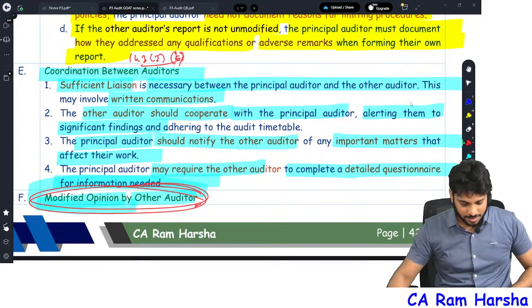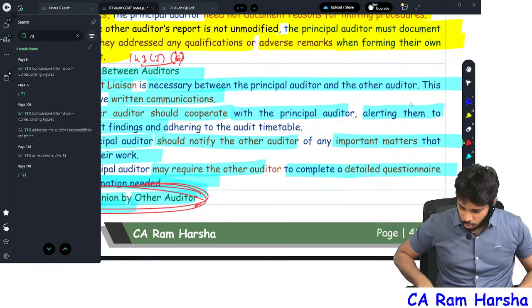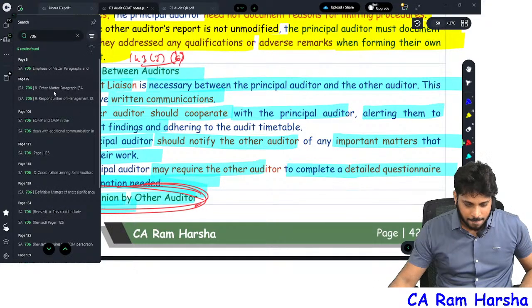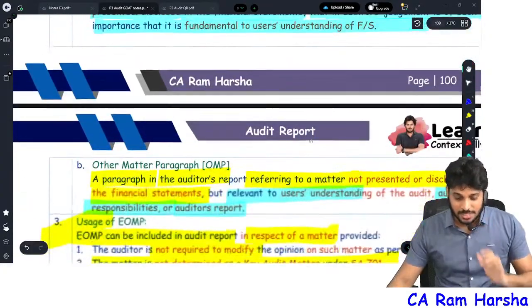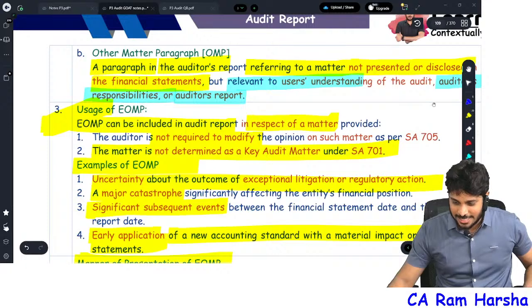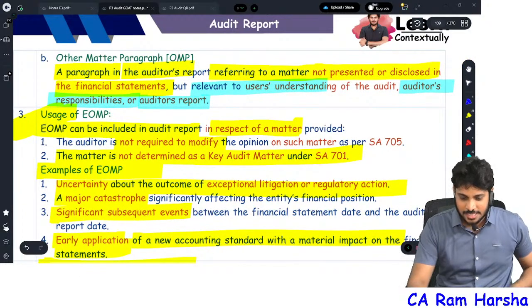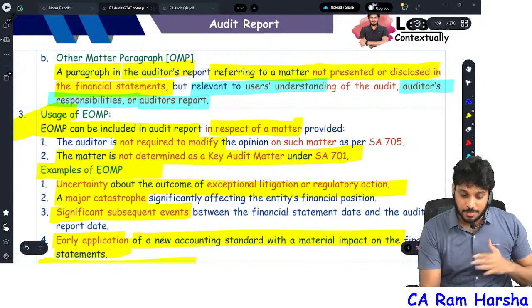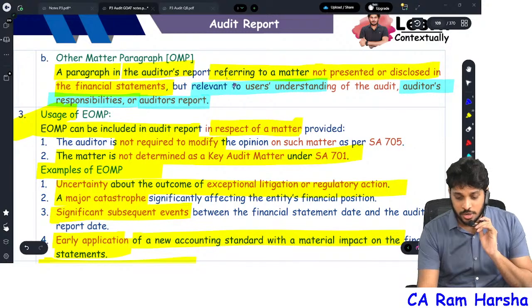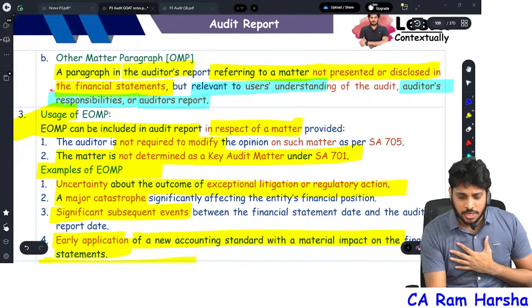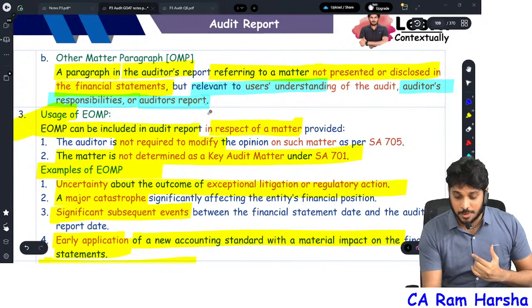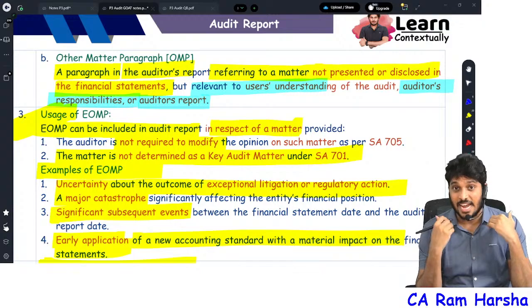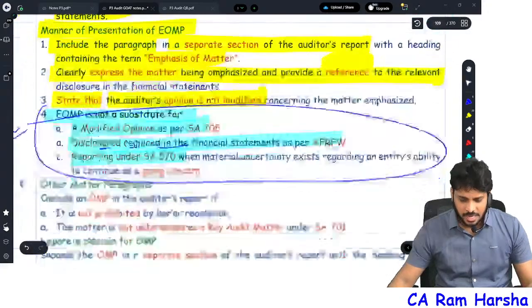Now let me go back to 706. Once again you see the 706 heading. What does 706 exactly say? Other matter paragraph. Emphasis of matter is already completed. An other matter paragraph is a para in the audit report which refers to a matter not presented or disclosed in the financials, but relevant for users' understanding of the audit, the auditor's responsibility, and the auditor's report. That paragraph is called the other matter paragraph. That's it.